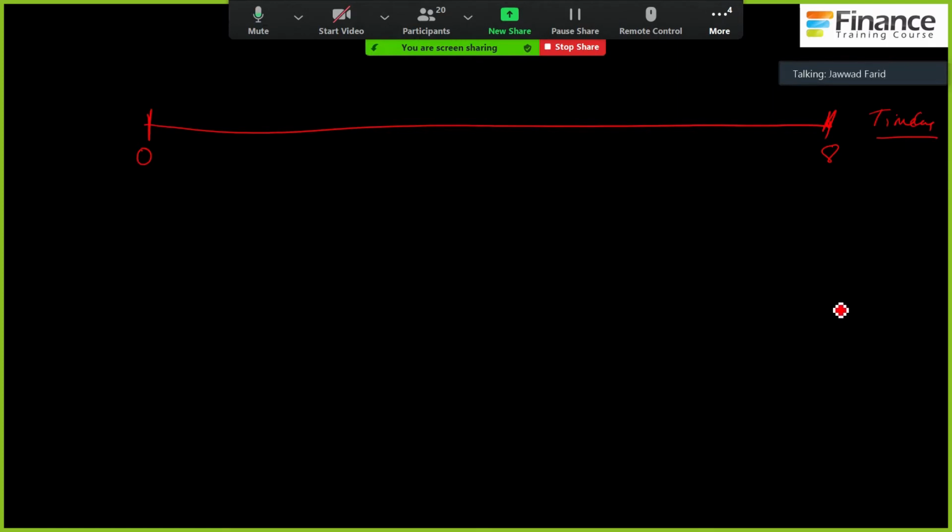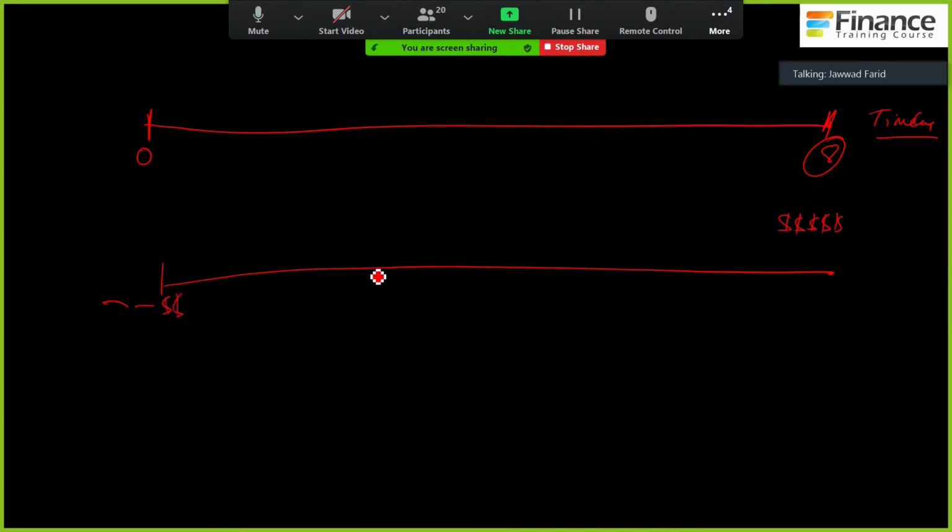Second element क्या है? Second element is what is the size of your payoff. So there are some ideas that are going to do exceedingly well by the time they get to stage 8, right? So in dollar terms, this is the second scale. This is a lot of dollars and this is no dollars. Actually, you actually lose money, and somewhere in there is a $0, and then here there is maybe some dollars, and this is lots of dollars, right? So this is the second element.